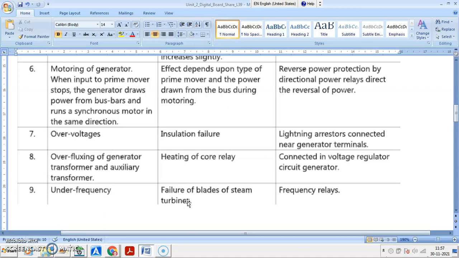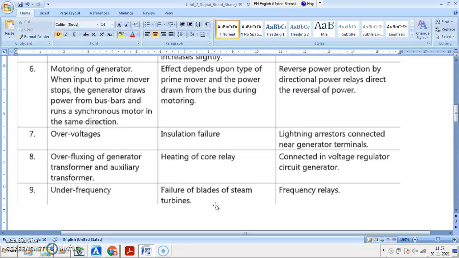In the under frequency case, you may have failure of blades of the steam turbine. Under frequency means the speed of the machine is changing, and lowering the speed will lead to mechanical damage to the blades of the turbine.